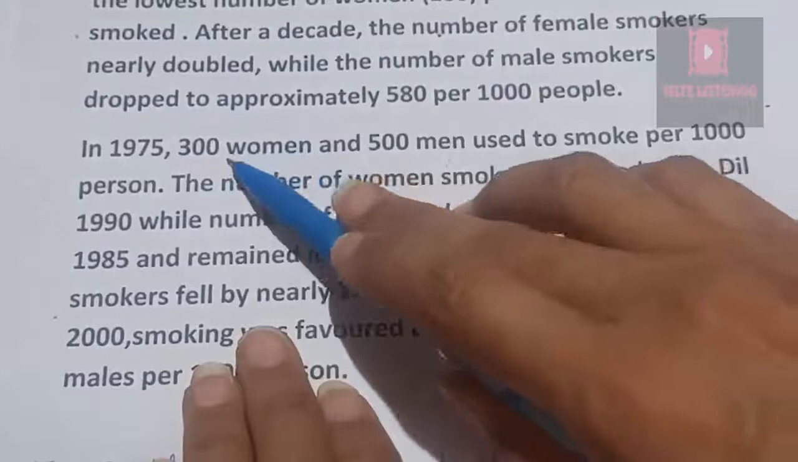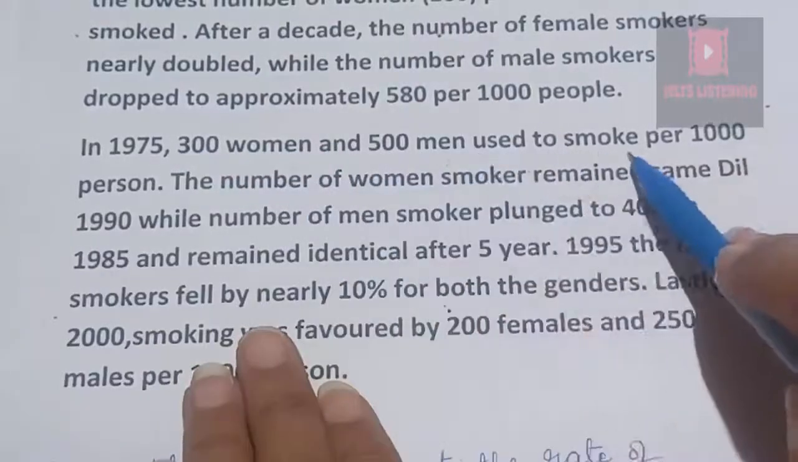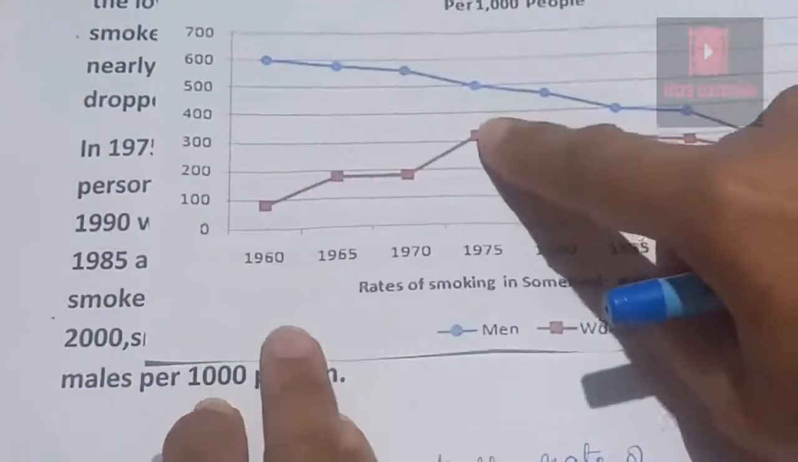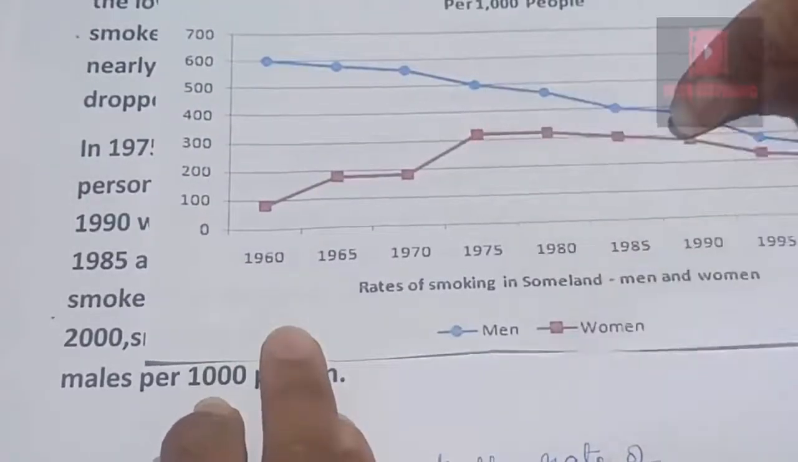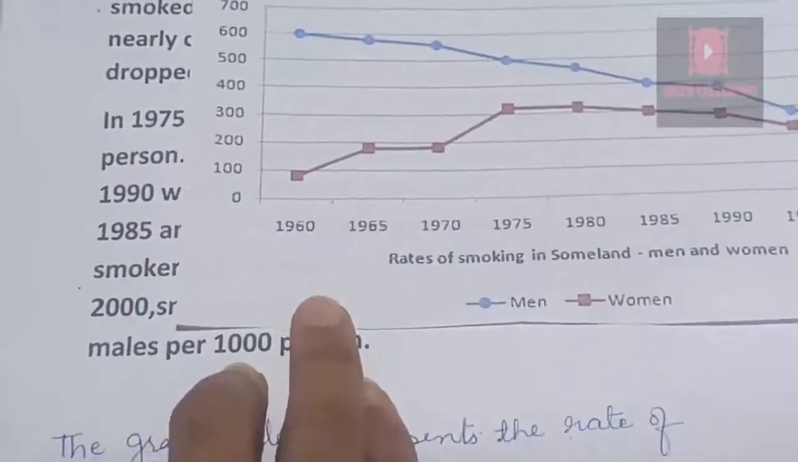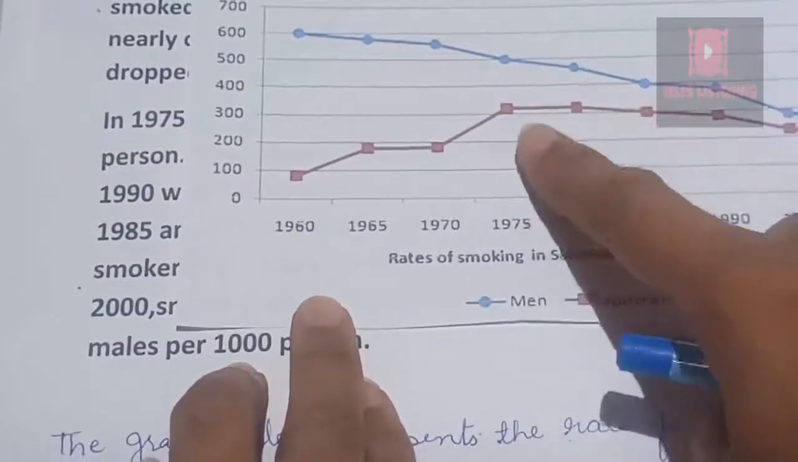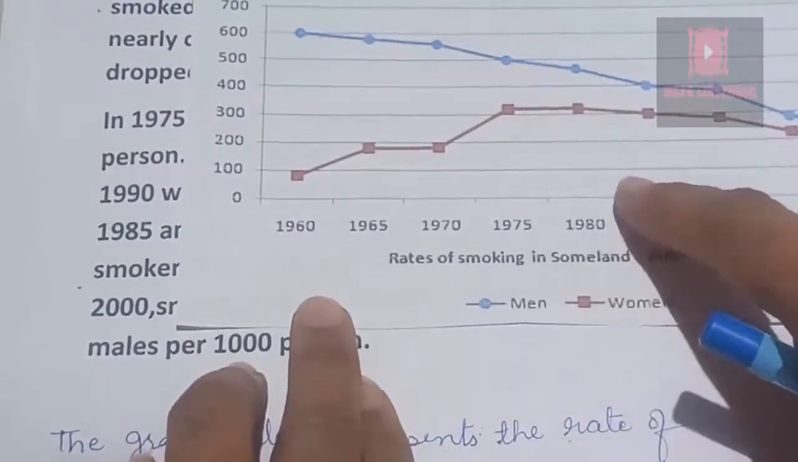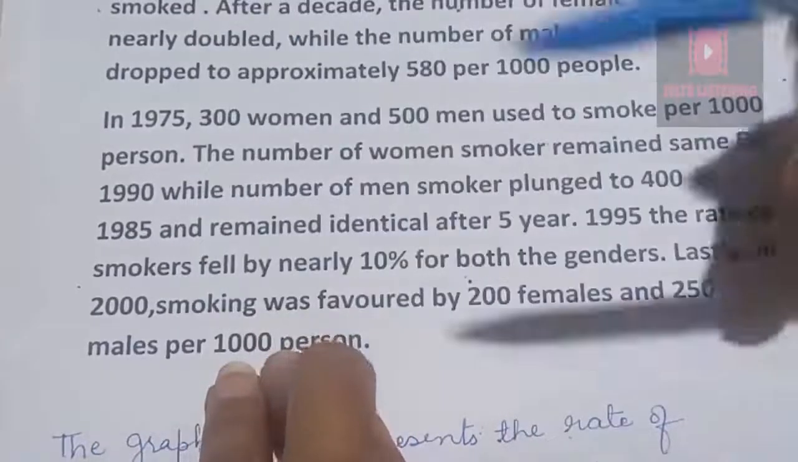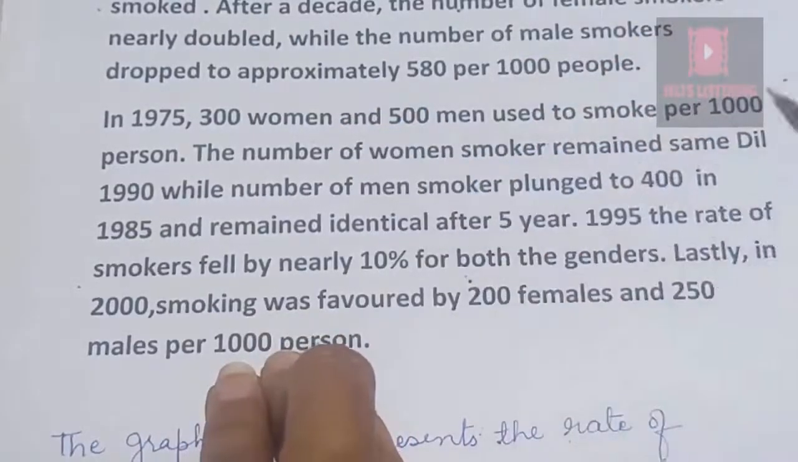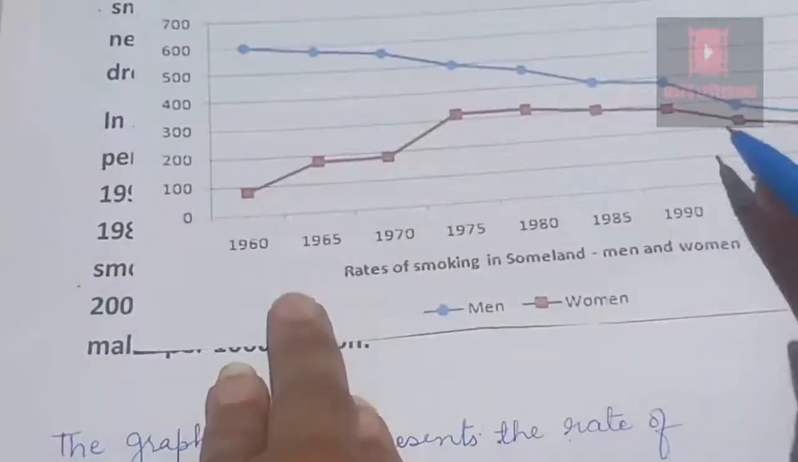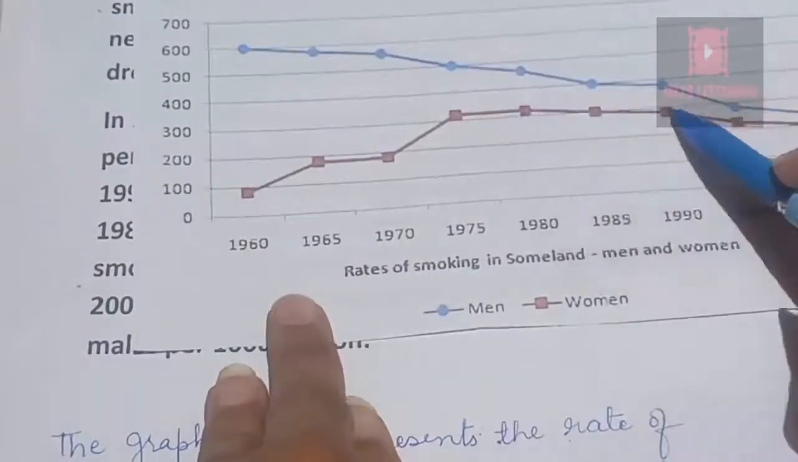In 1975, 300 women and 500 men used to smoke per 1000. And we can see that the number remained the same till 1985 in case of men. Sorry, the number remained the same, not the ratio, because it's a number. The number of women smokers remained the same till 1990. Yes, till 1990 almost we can say that the number was the same.